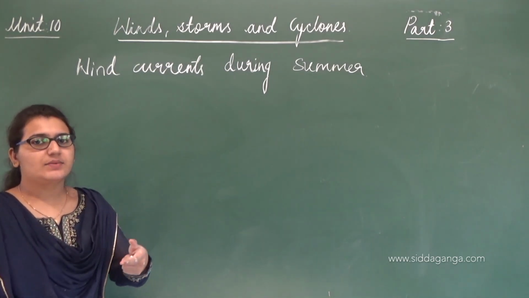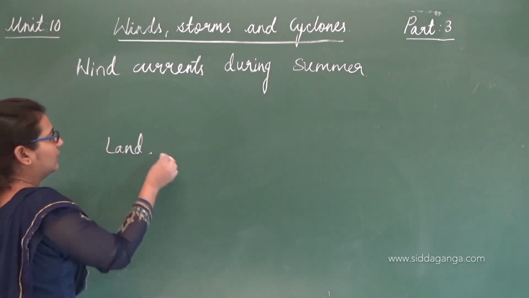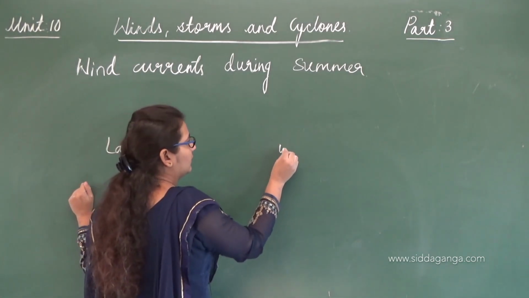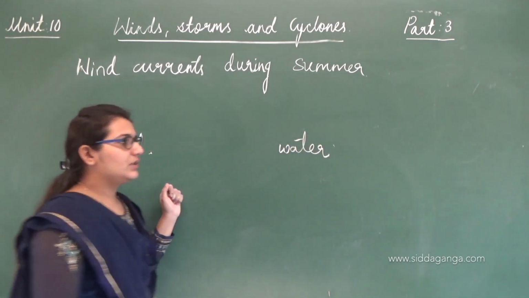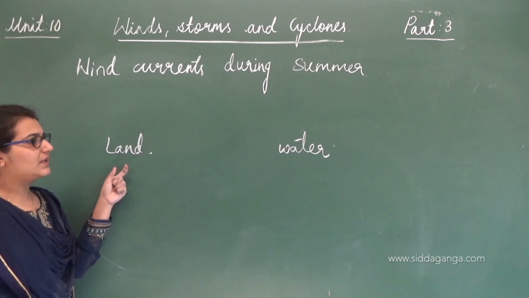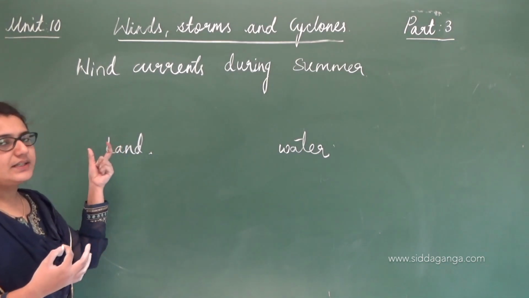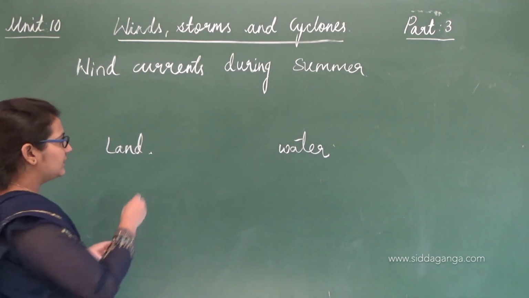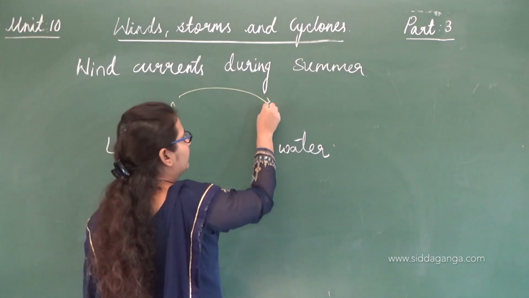Same as sea breeze, here we have land and water. During summers, since the days are very hot, during daytime the land is heated up faster.